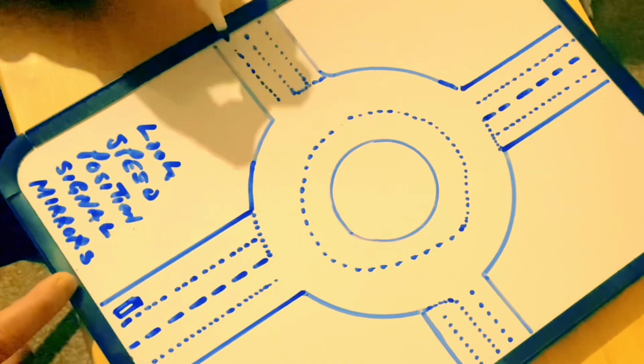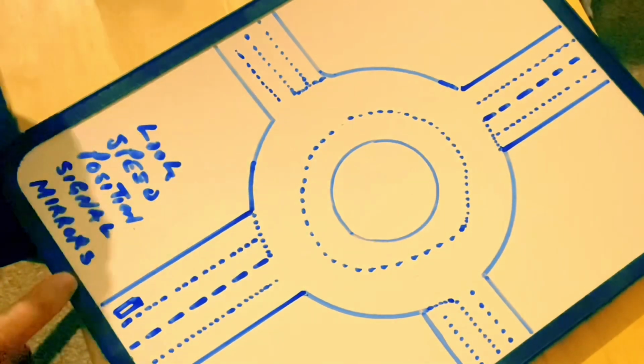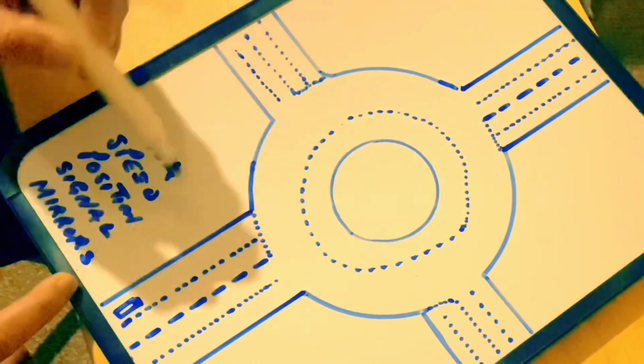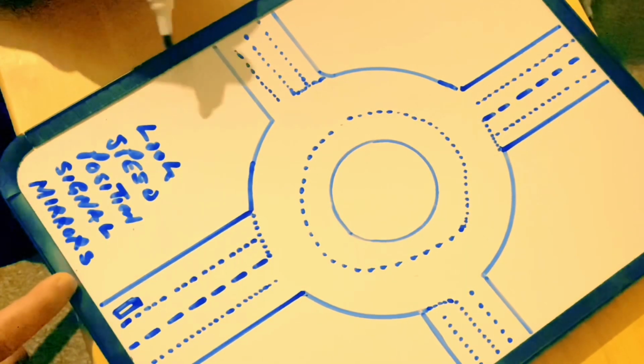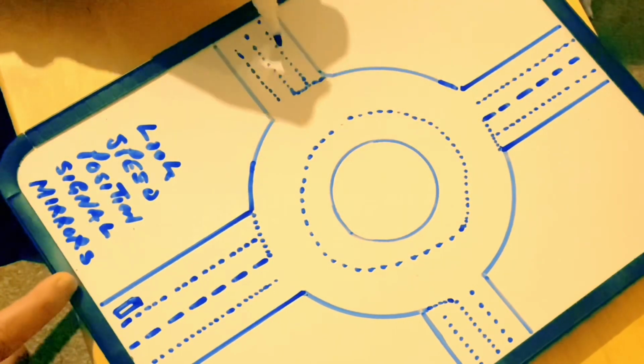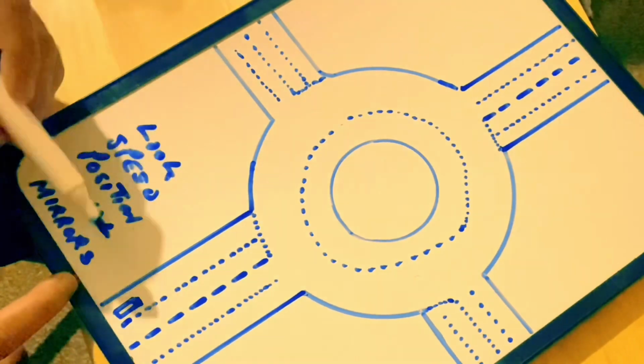So first exit on the left. First, because that's the first one. And left, because it's before 12 o'clock. Okay, this is your car.